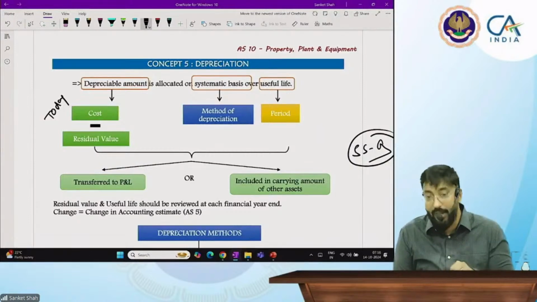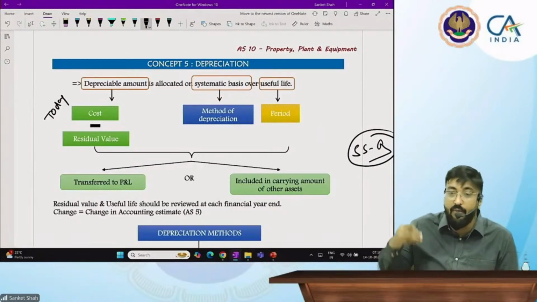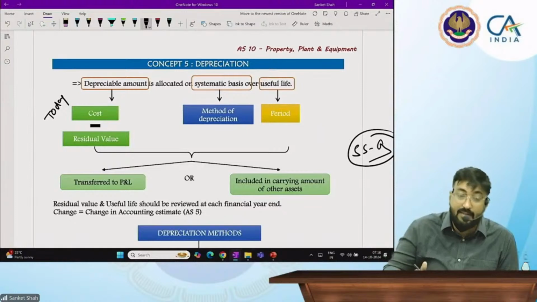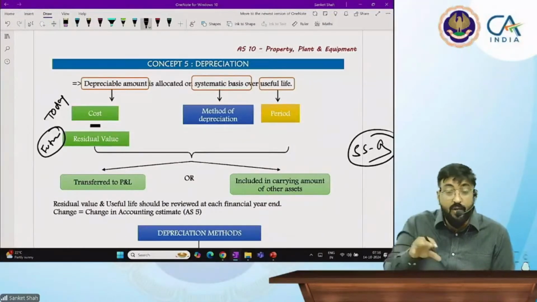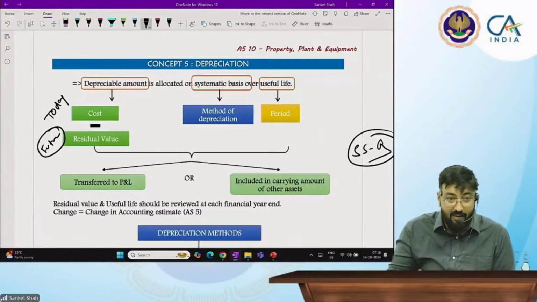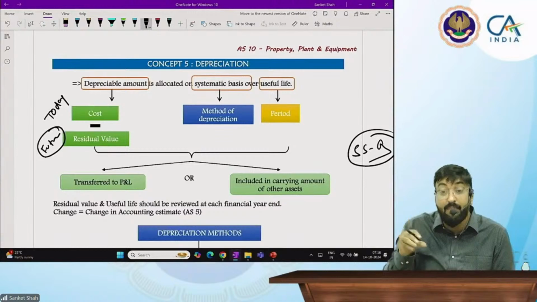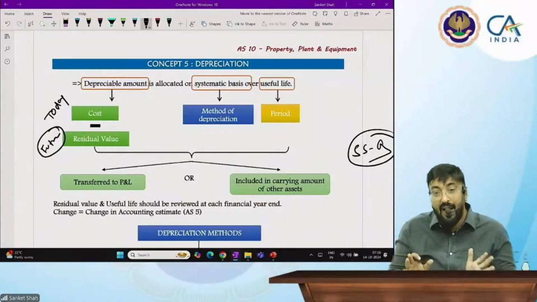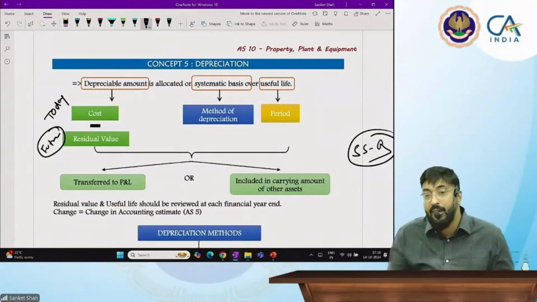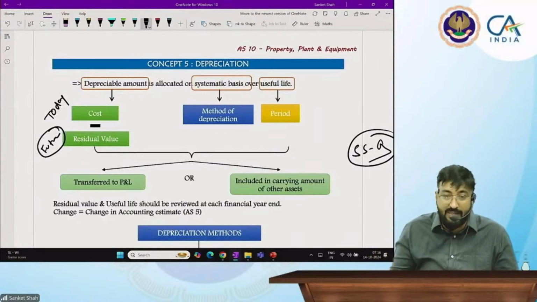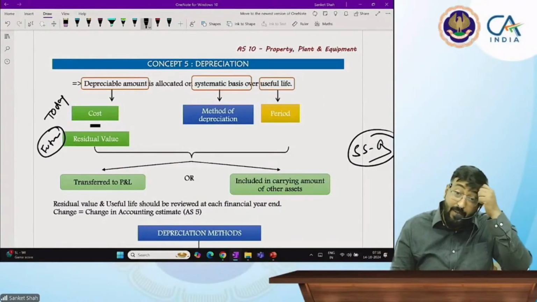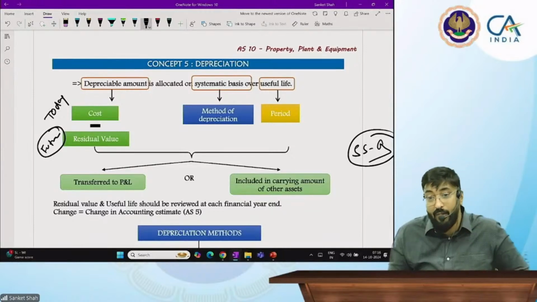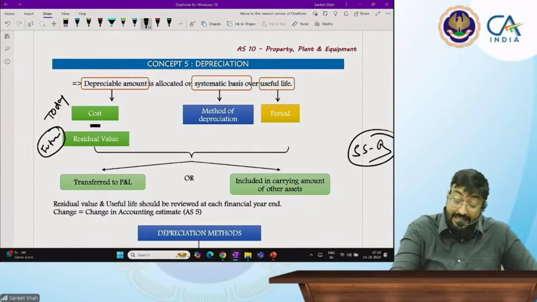Normally cost is incurred today. And what is the residual value? Residual value means the amount which you recover after selling the asset. That is normally in the future. So now don't apply financial management over here, where we see present value factors. In the normal accounting part, we sometimes calculate present value, but here, while calculating depreciation, we are not going to calculate present value. So cost minus residual value we are going to calculate. That is called the depreciable amount.